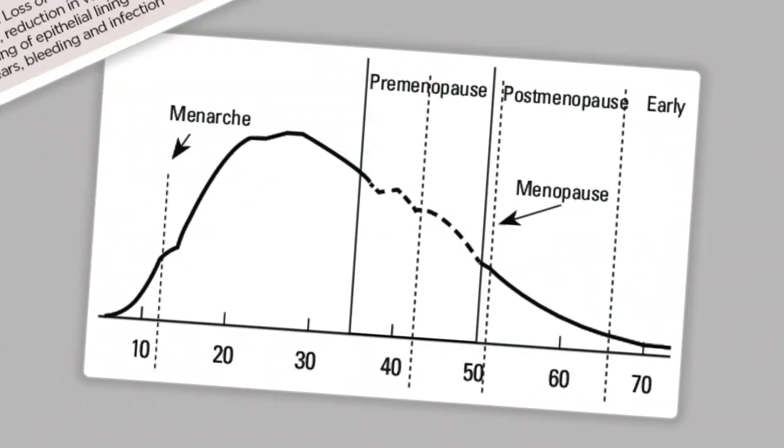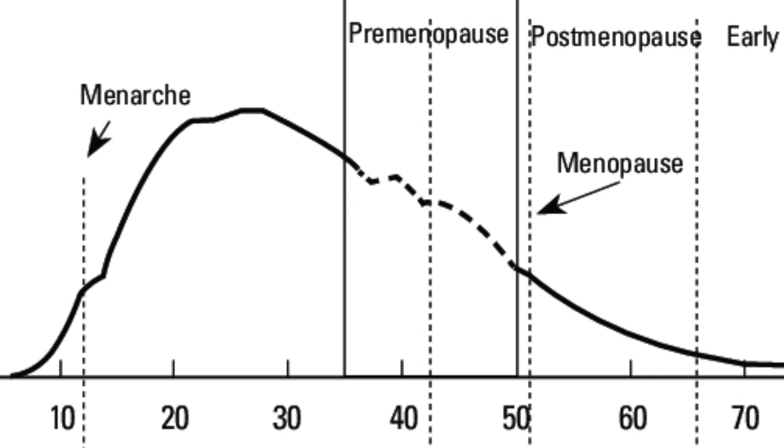So what is menopause? The cessation of this cycle. And what is menarche? The commencement of menstruation. I think I made both terms clear. Thus, the normal reproductive life of a human female is the period between menarche and menopause.